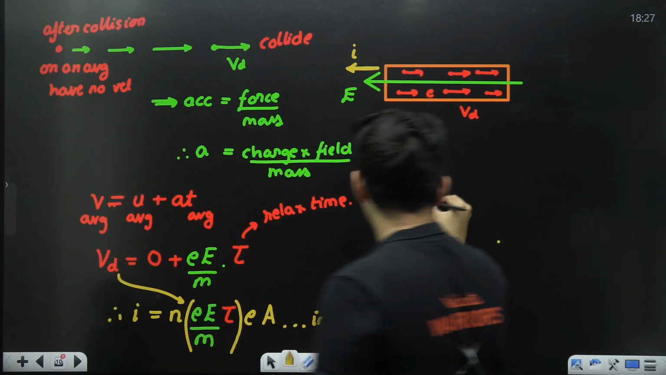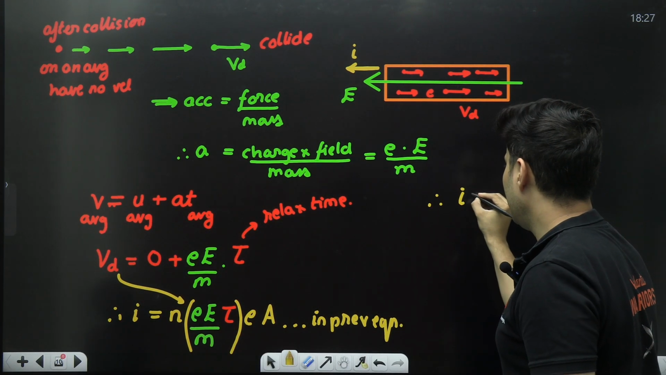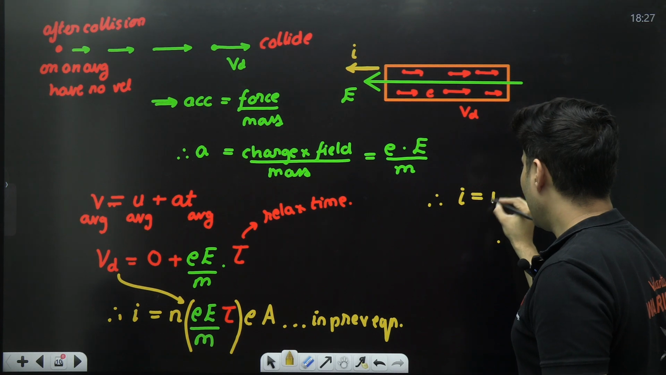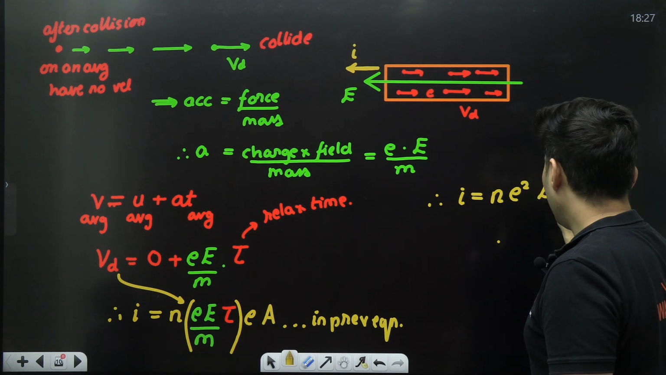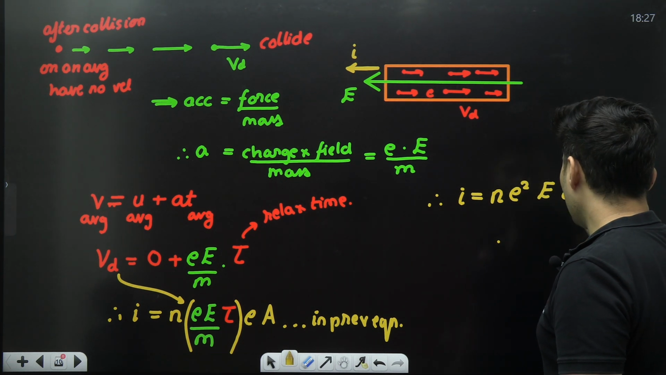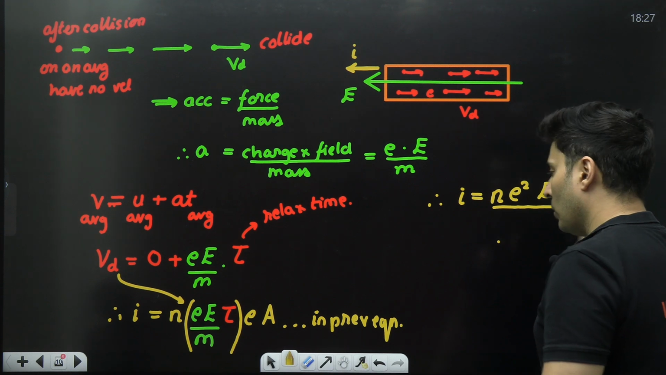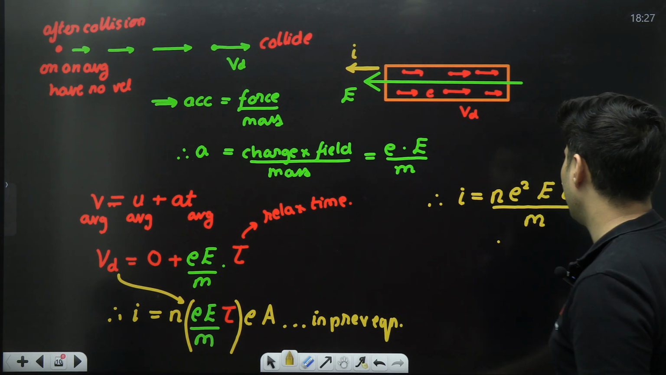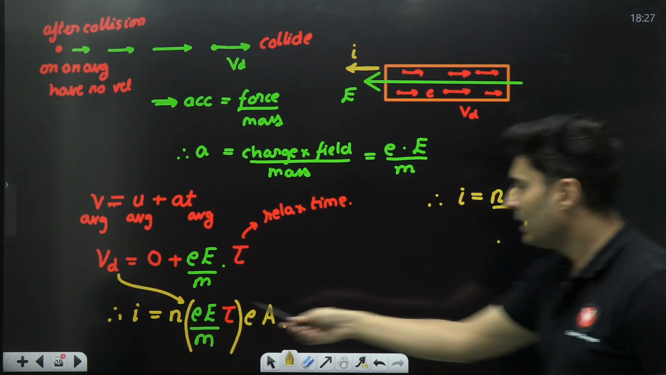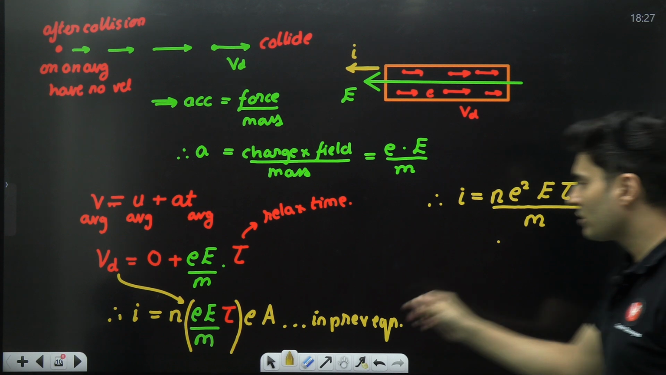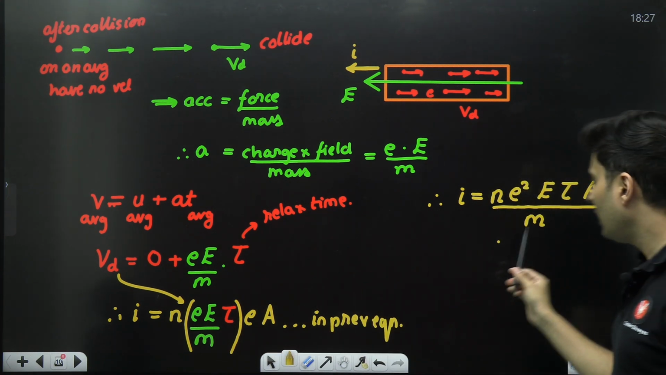So what do I get from this? Check this out. Current is equal to n, e squared is also there, electric field E is there, tau is there, A is there, and the whole thing is divided by m. Okay, everybody fine? n, small e squared, capital E, tau, A and divided by m.